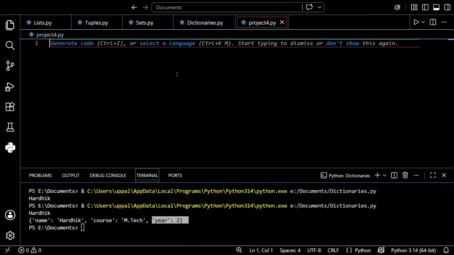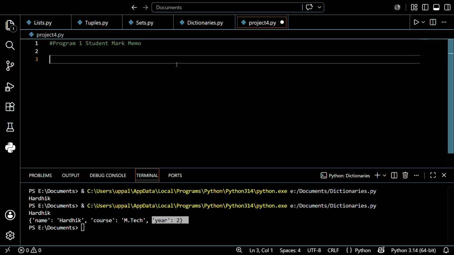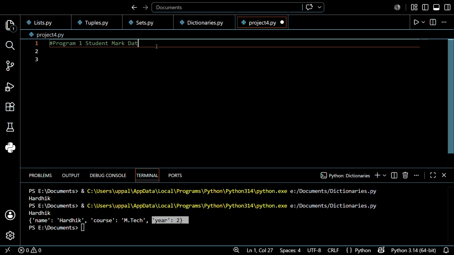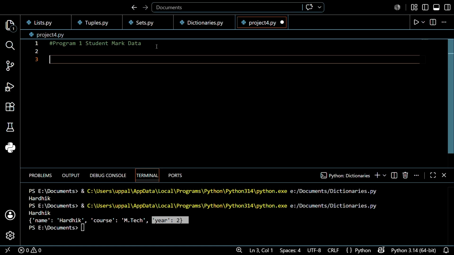So let's create this. I want to create a student marks program, the student marks data. I hope you understand this one. So let's create it, guys. Don't need to worry about it, it's very easy. It means student marks data, which is better than calling it memo. So just create the students.